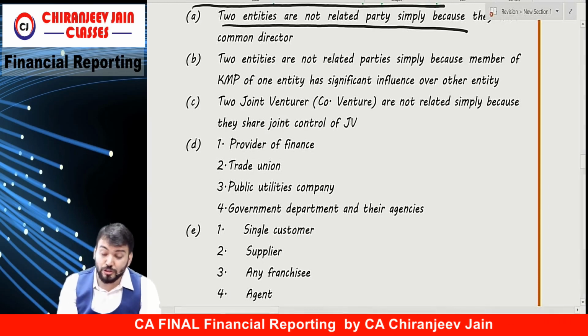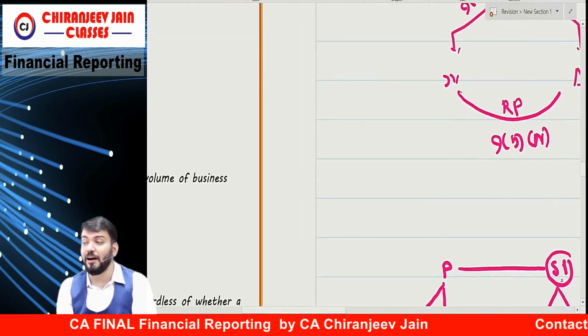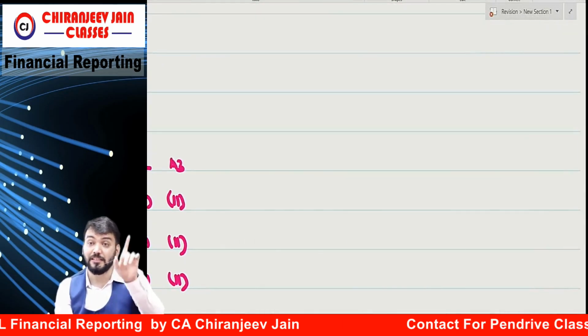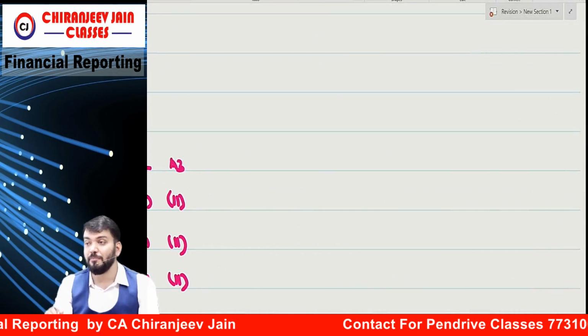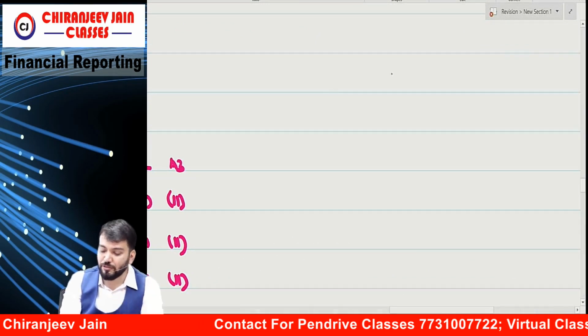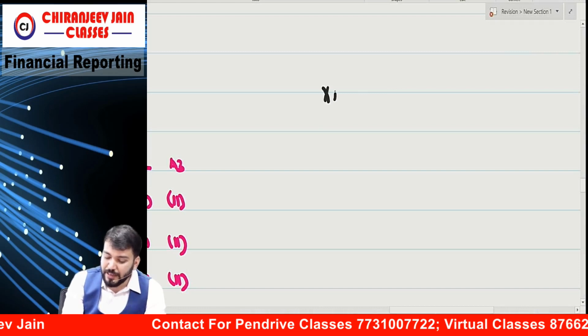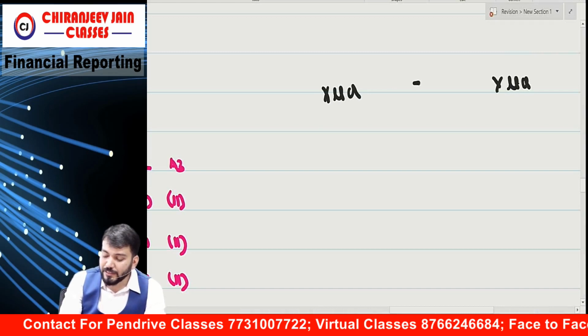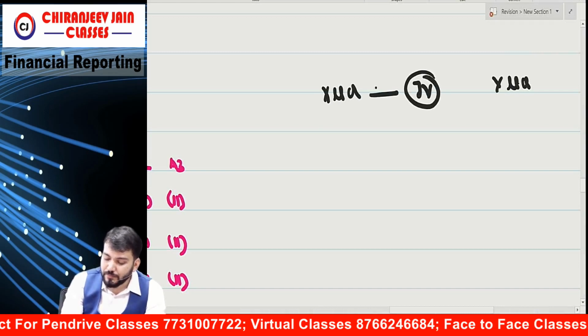Correct? Two joint ventures. This is a super trap in the exam. I will create one example. If you do not understand this relationship, you will give me the wrong answer. But now you will say not related only. Okay? But what is the question? X Limited and Y Limited have a common joint venture.